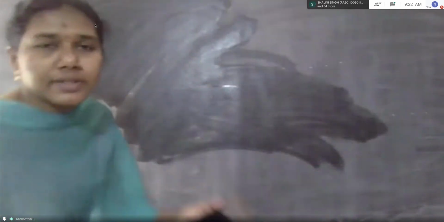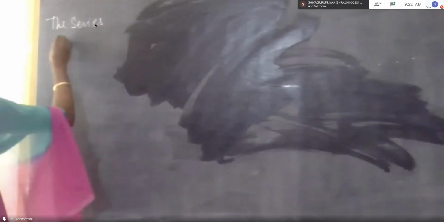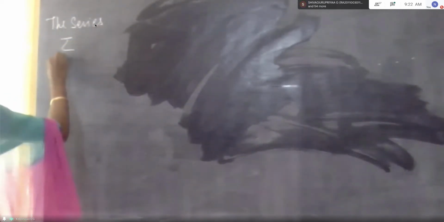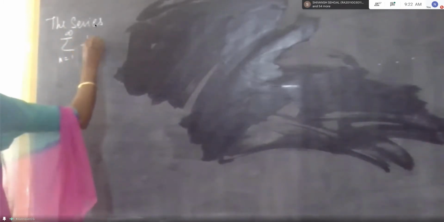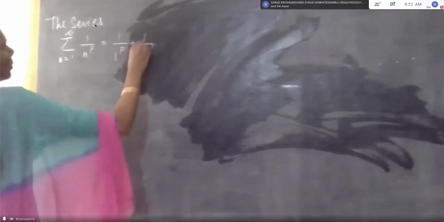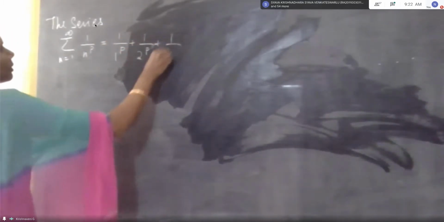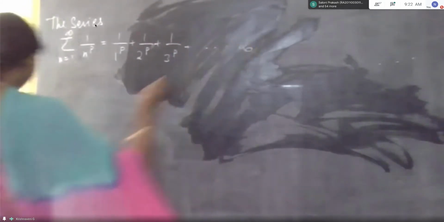The series summation n is equal to 1 to infinity 1 by n power p, that is 1 by 1 power p plus 1 by 2 power p plus 1 by 3 power p plus etc. to infinity.